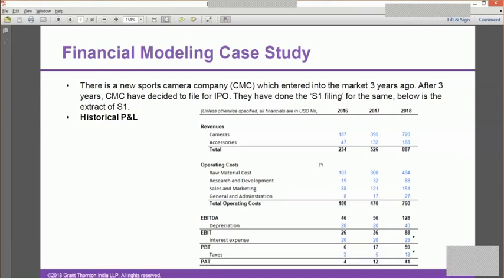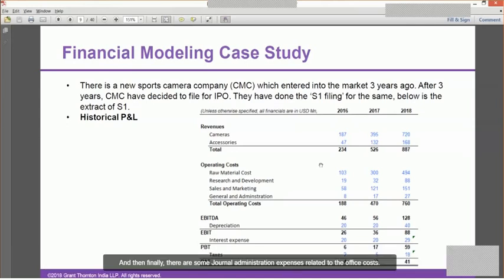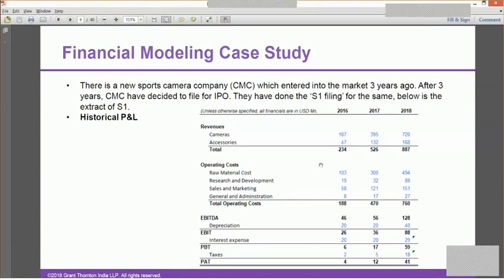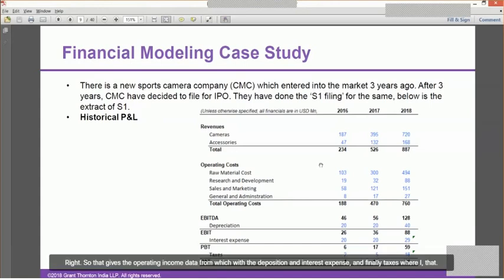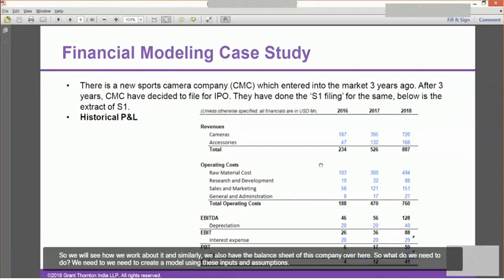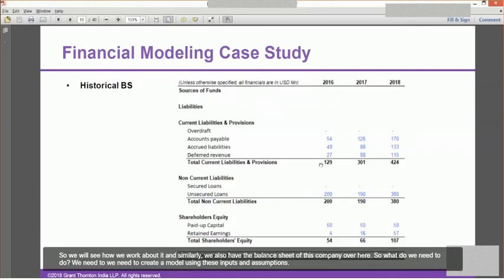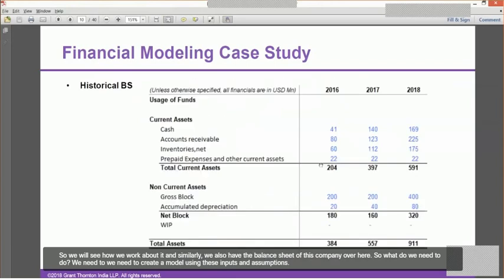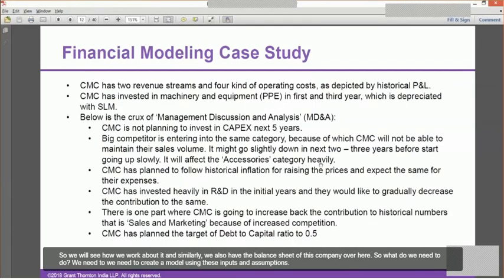And finally, there are some general and administration expenses related to the office cost and other overheads, right? So that gives the operating income, EBITDA, from which we deduct the depreciation and interest expense, and finally taxes to arrive at net profit. So we will see how we work upon it, and similarly, we also have the balance sheet of this company over here. So what we need to do is create a model using these inputs and assumptions.